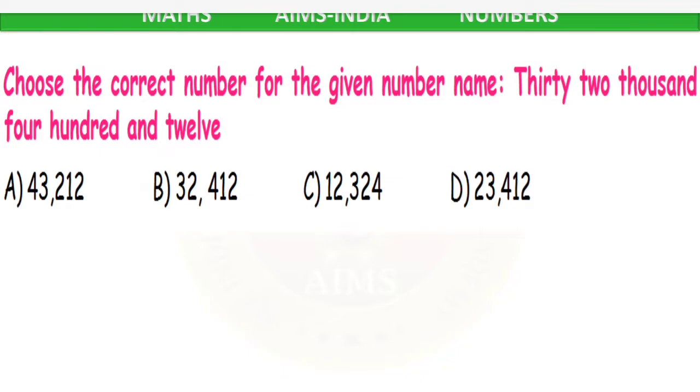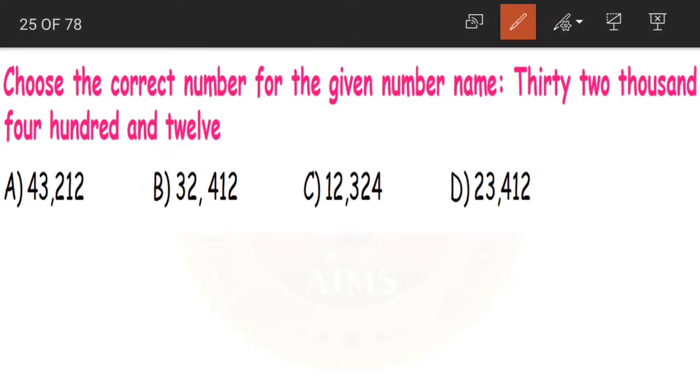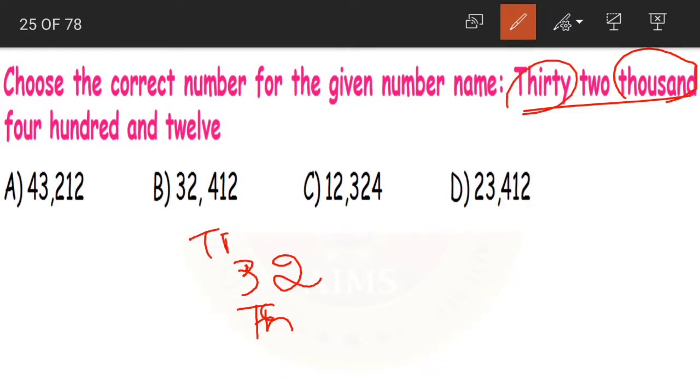Next, choose the correct number for the given number name. 32,412. See children, 32,000. Now 32 is in which period here? 32 is in thousands period. So let us write 32 first. Yes, 30 means it is in 10,000s place. 2,000s means it is in thousands place, comma. After thousands what do we have?